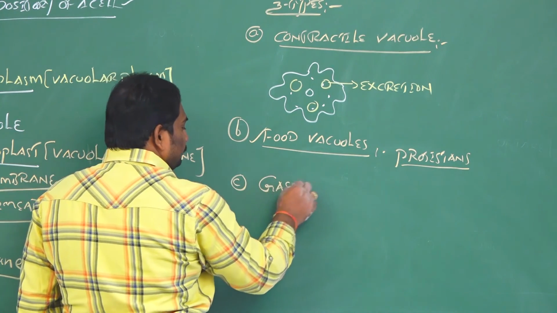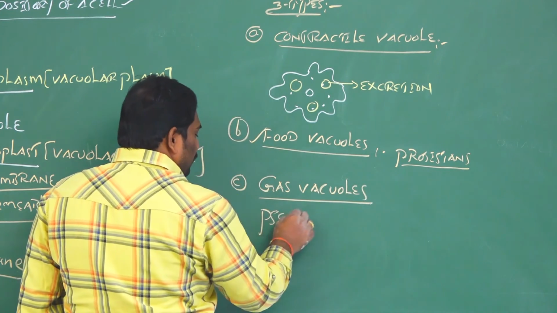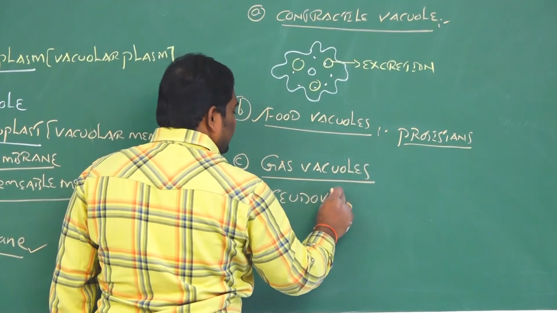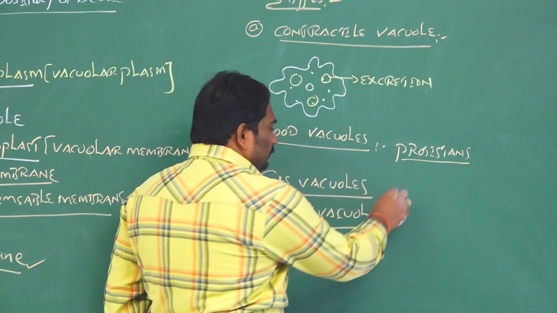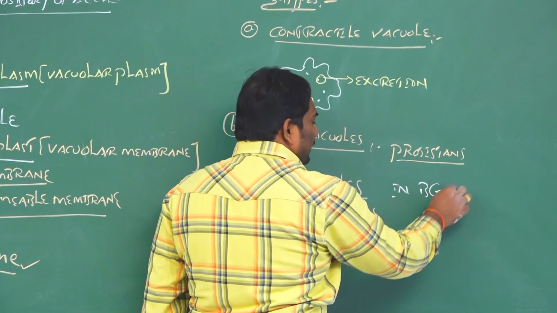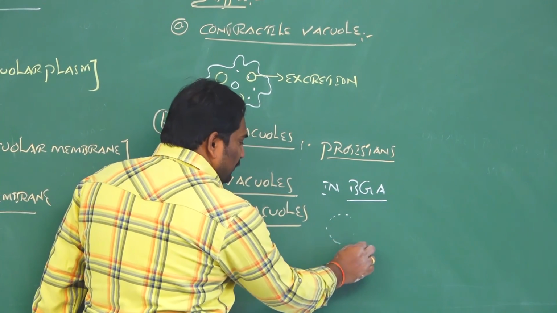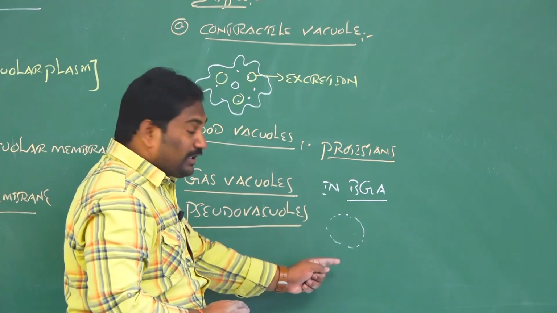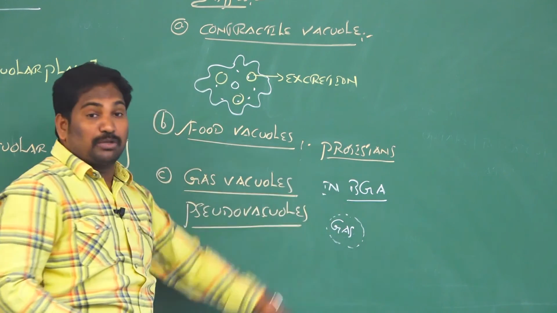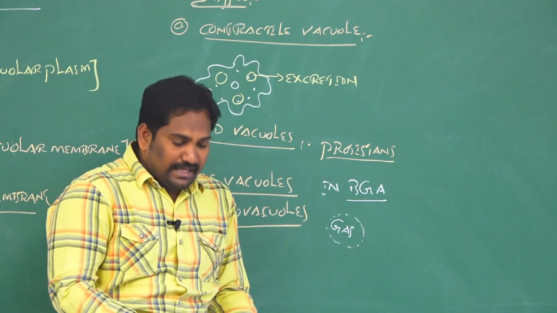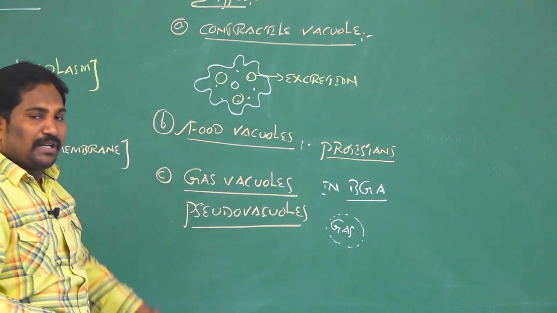Gas vacuoles are also called pseudo vacuoles, meaning false vacuoles. For example, in blue-green algae or cyanobacteria, such as Nostoc and Anabaena, a membraneless vacuole is present. These are not sap vacuoles. They are filled with gas and are called inclusion bodies. Whenever filled with gas, they are responsible for buoyancy or floating. These are the three different types of vacuoles.